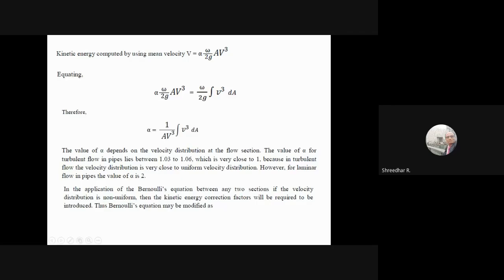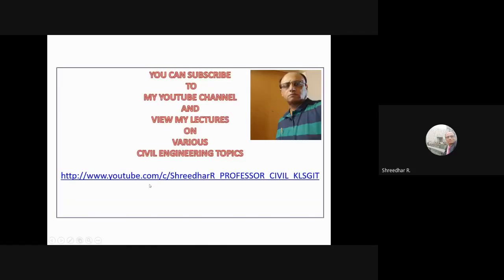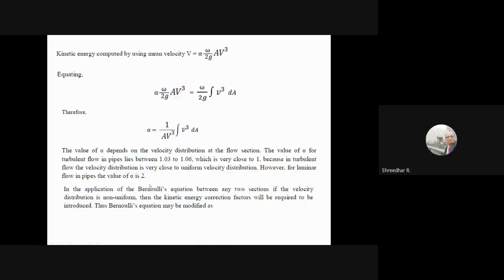But for laminar flow, the value of alpha will be equal to 2. So you take alpha equal to 2 for laminar flows, and for turbulent flow about 1.03 to 1.06. These ranges may be asked, so you should be able to tick them. The kinetic energy factor for laminar flows is around 2.